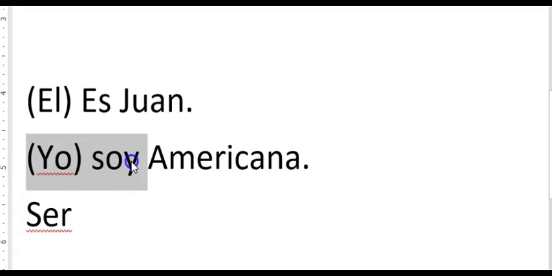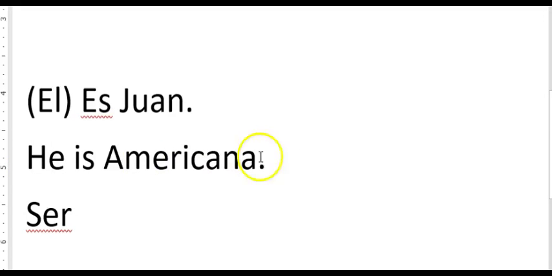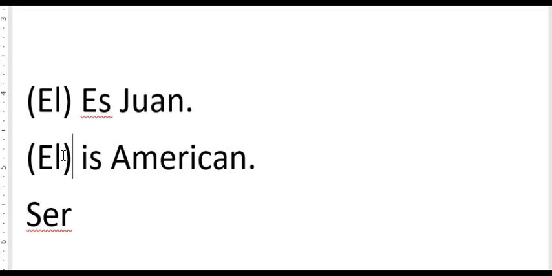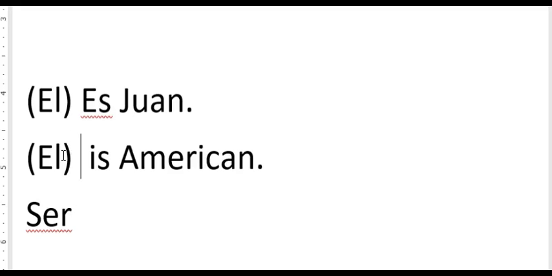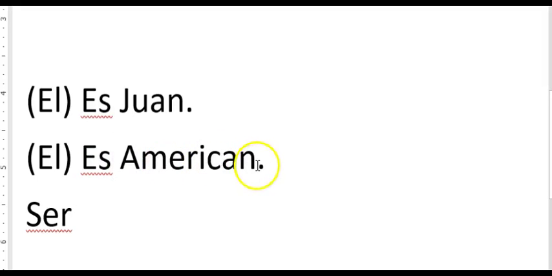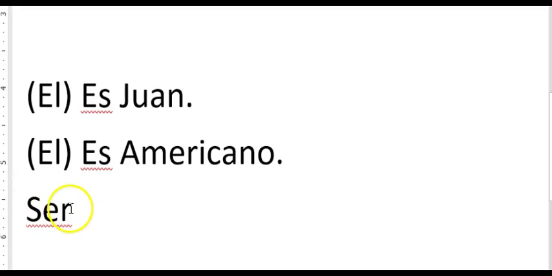Let's just say he is American. I can say él es americano. Él, and we'll put it in parentheses because it's not necessary, it's optional. Es americano. So in these cases, I used a form of the other verb that indicates being. I used a form of ser because they are permanent situations, their identity.